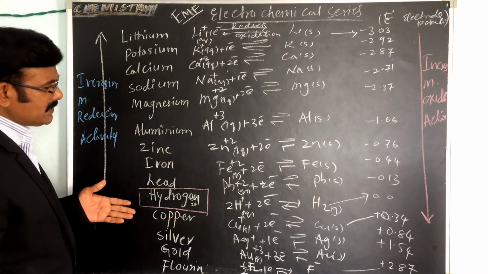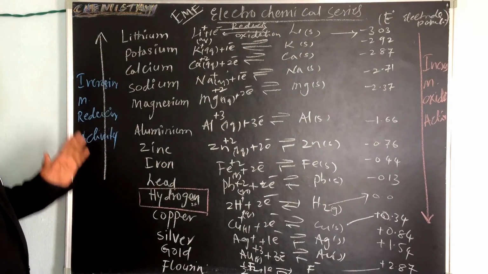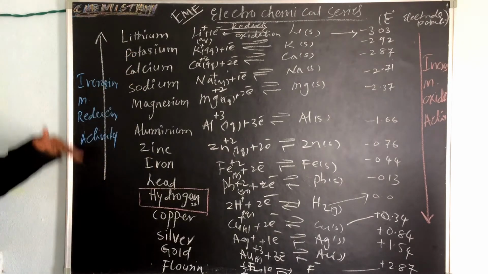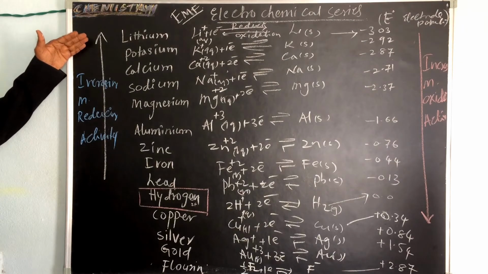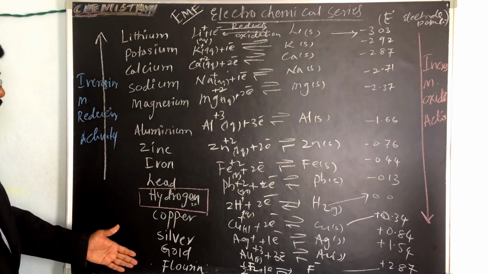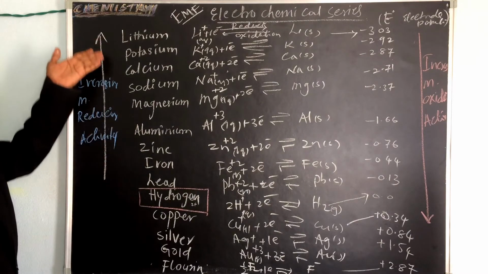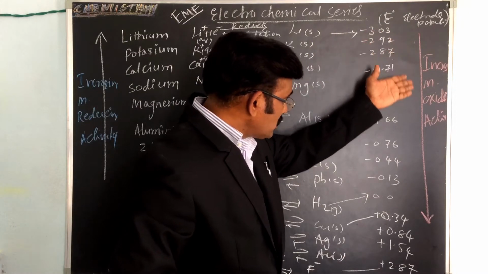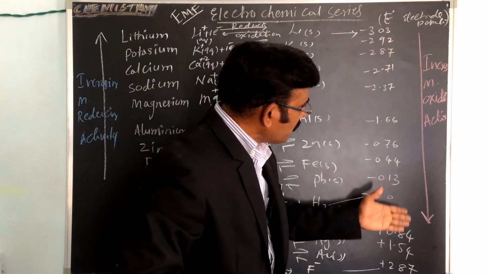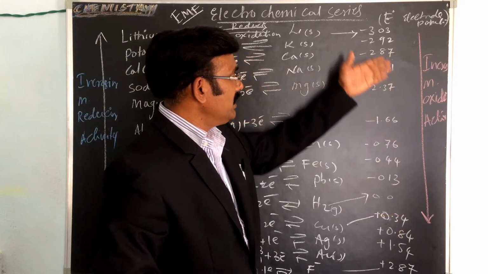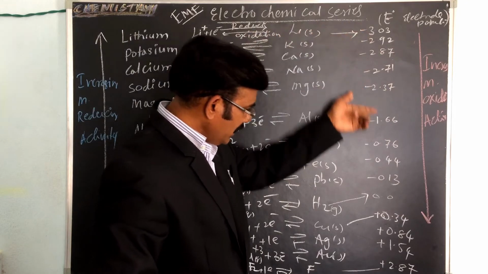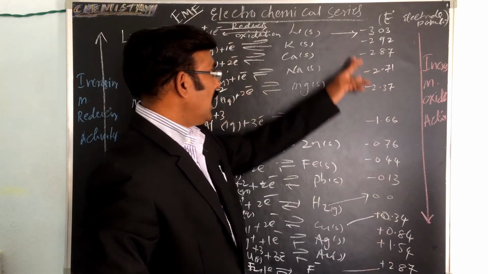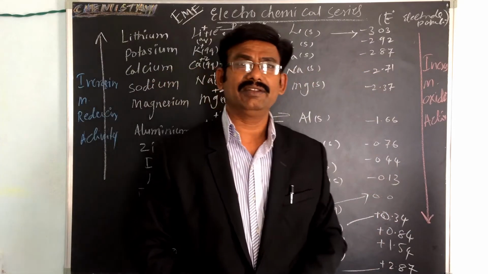So in this case, one is the metal, increasing order from here, fluorine to lithium. So increasing order of the reducing activity, reducing activity is increasing. So from top to bottom, lithium to fluorine, the reducing activity is decreasing. Increasing from top to bottom, the oxidative activity is increasing. First one is lithium. So fluorine is the highest oxidative one. Fluorine is the highest active, and lithium has the highest reducing activity.